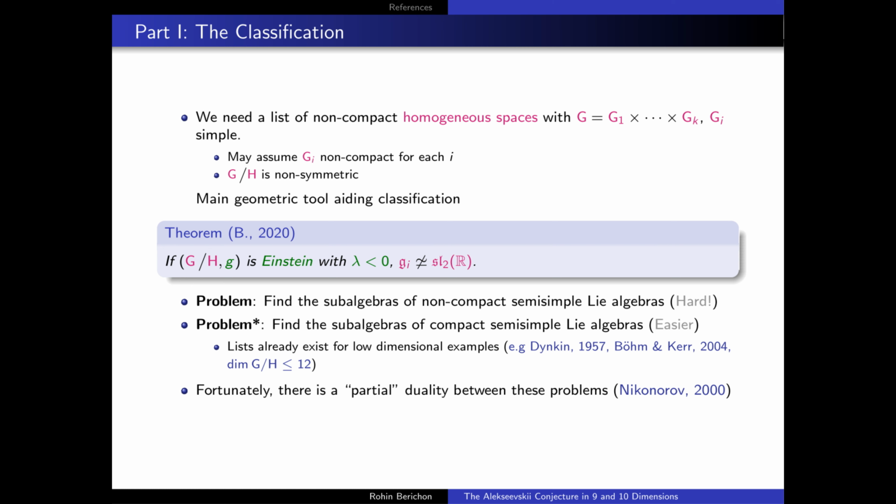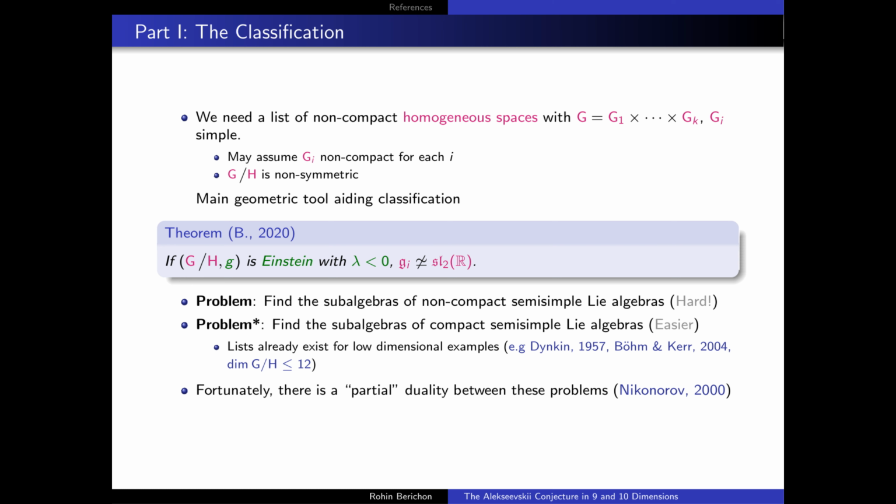And so, as I said, you can remove quite a large variety of these cases just from using this theorem alone. And so it really is this result here that reduces the classification and makes this problem far more tractable for our methods. This classification problem essentially boils down to finding the subalgebras of non-compact semi-simple Lie algebras.